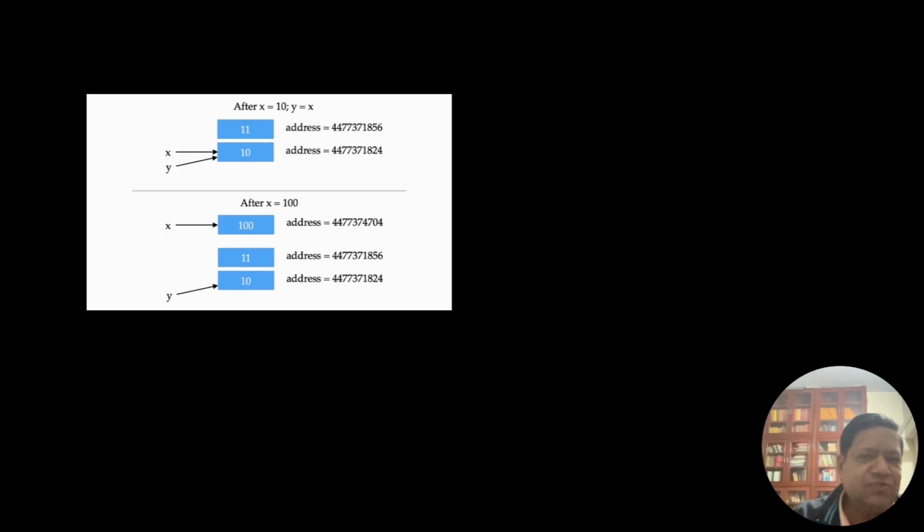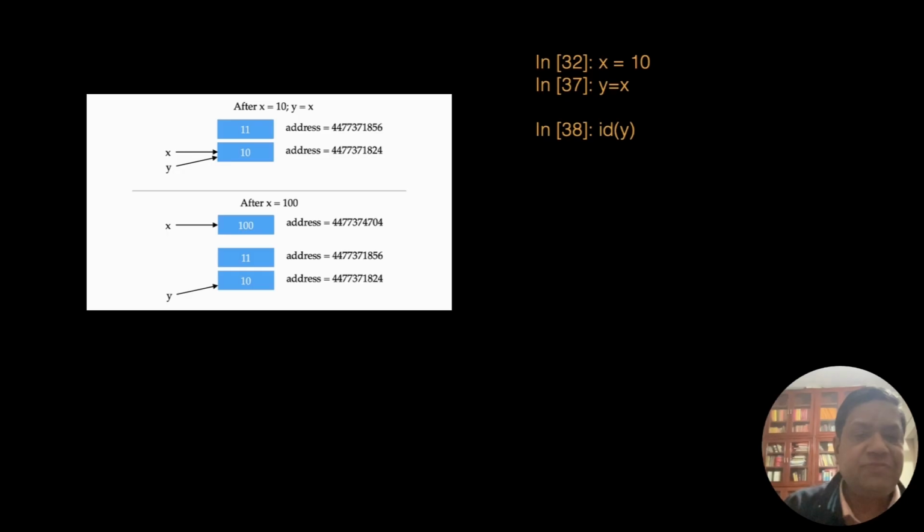Now this is a slightly more complex example. So let's look at the state. So x equal to 10. So this is this 10 here. Then we got y equal to x. There's y equal to x here. Then ID of y. What is the ID of y? It is same as ID of x. So this is ID, same as before.